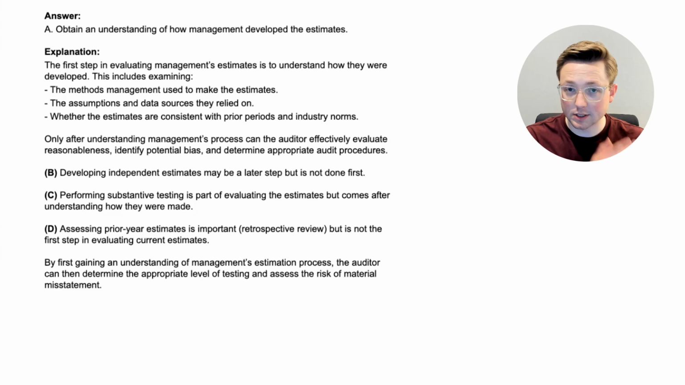So again, you need to understand how they developed the estimates, and then you can review the prior year stuff, or you can make your own estimates, or you can perform substantive testing to increase your understanding or to make sure that you understand the reasonableness of the estimates. But the first step is understanding how they got the estimates. By first gaining an understanding of management's estimation process, the auditor can then determine the appropriate level of testing and assess the risk of material misstatement.